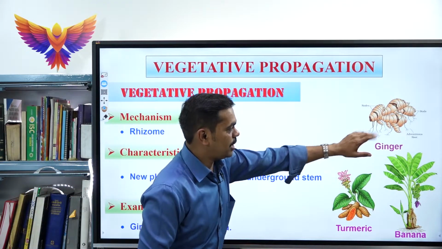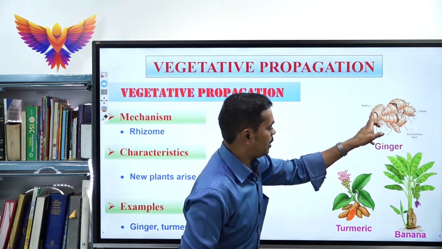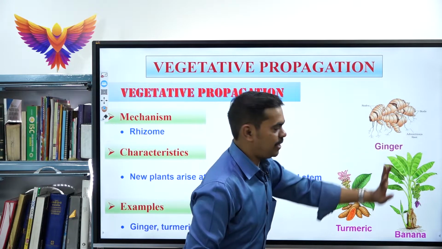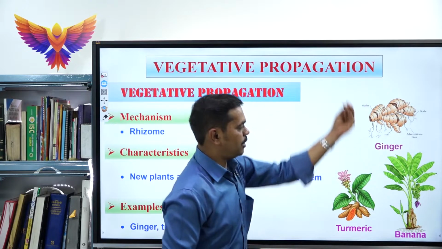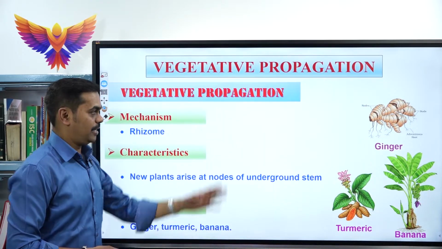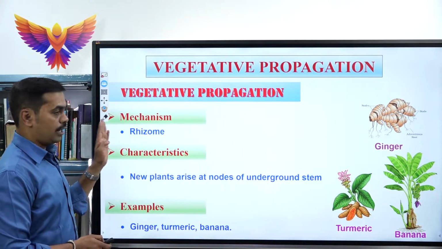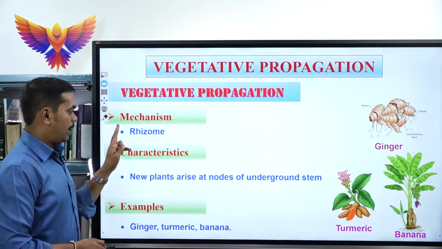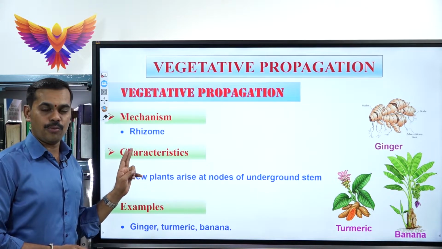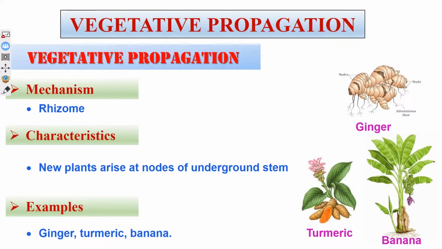See, in ginger you could see the nodal region, a bud will arise, adventitious roots arise. From this nodal region, one more new plant arises. That is the best example for rhizome. So keep in mind, under rhizome, which is a vegetative propagule, the best examples are ginger, turmeric and banana.